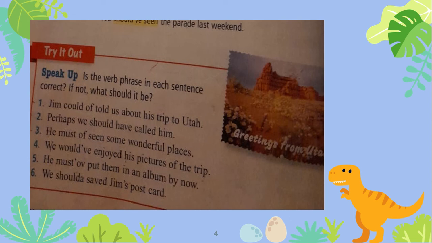Let's go to number 2. Bert, perhaps we should have called him. And we know that the verb phrase is should have called. Remember, there are 3 verbs. Should have called and it's correct. Just underline. Let's go to number 3. We must of seen some wonderful places. Now, the phrase is must of seen and it's incorrect. And you should write it correctly: must have seen. Okay, I'm going to help you with number 4 and that's it.